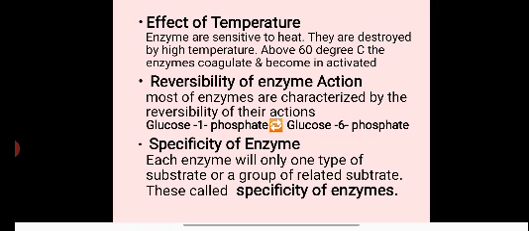Reversibility of enzyme action. Actions are reversible. For example, glucose 1-phosphate is converted into glucose 6-phosphate by enzymatic activity. But glucose 6-phosphate, again by reversible enzyme activity, forms glucose 1-phosphate. Specificity of enzyme. Each enzyme acts on only one type of substrate or group of related substrates. This is called specificity of enzyme.